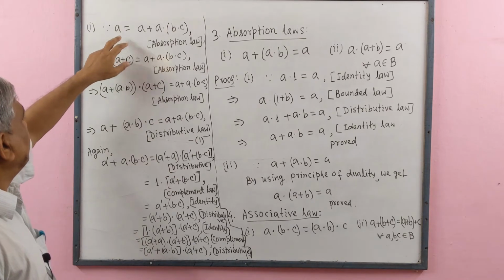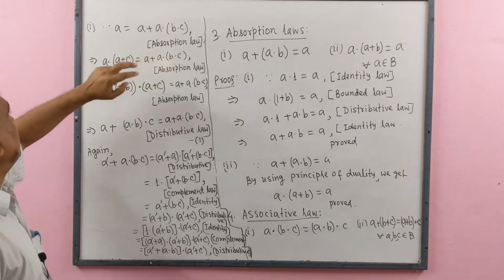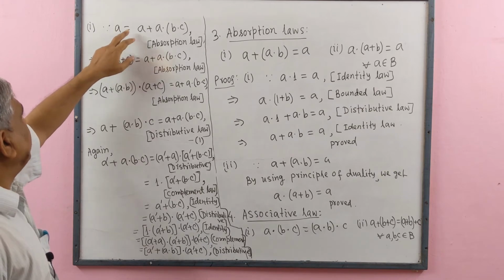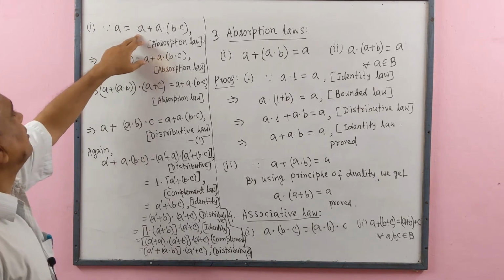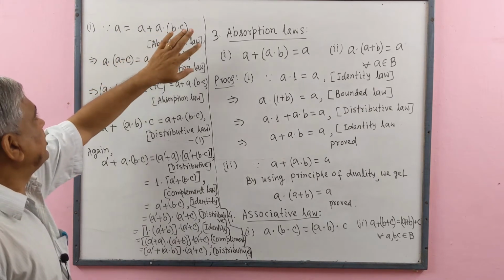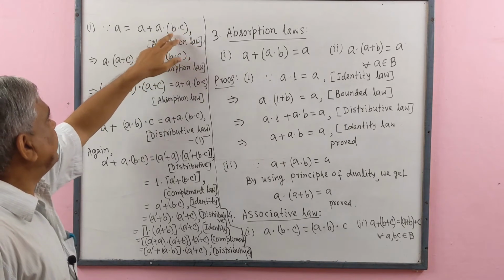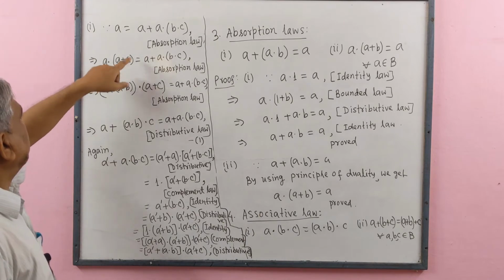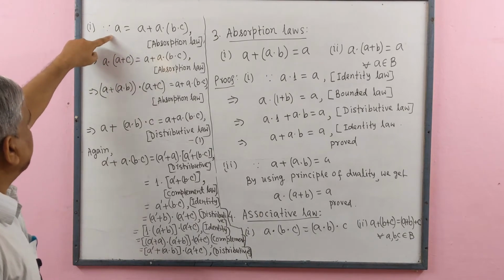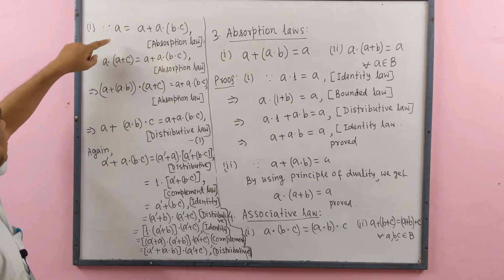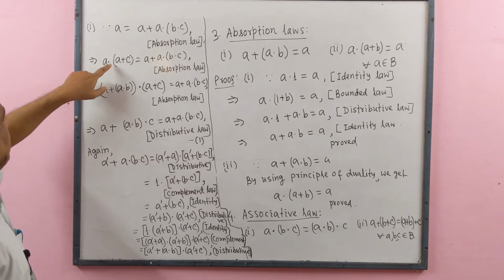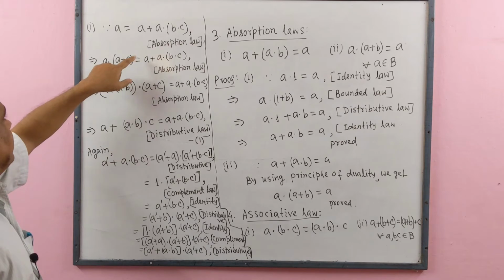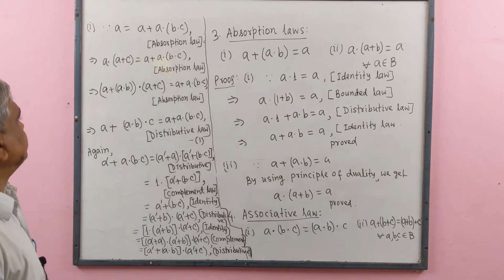Since by absorption law we have A equal to A plus A dot something, in the place of something we have B dot C. Left side, we may write by absorption law A dot (A plus C), and right side is the same.